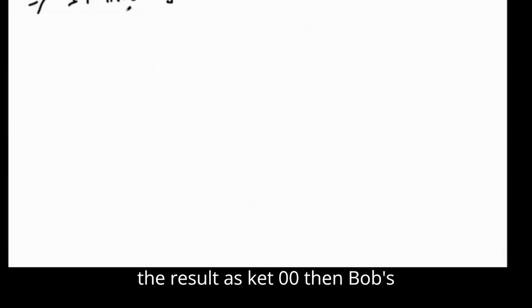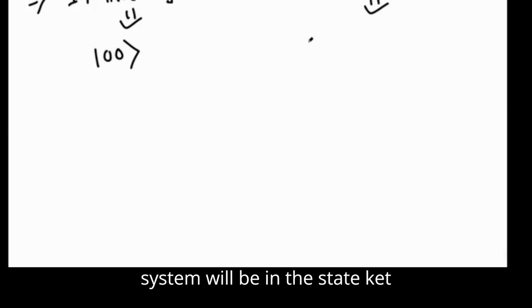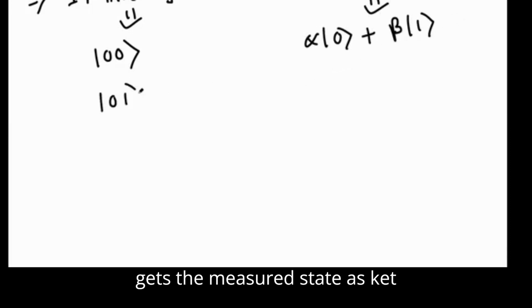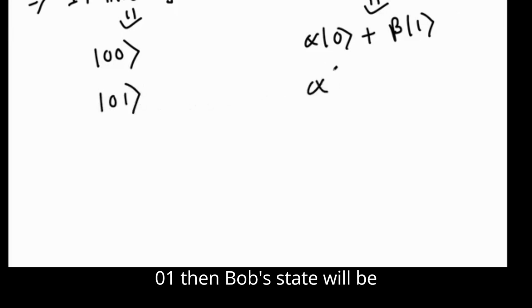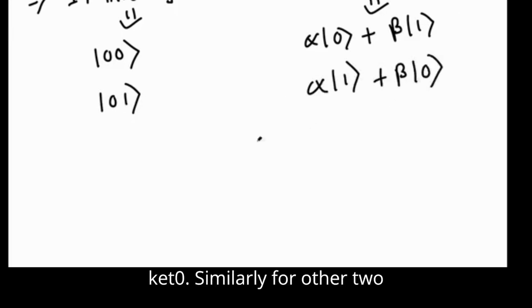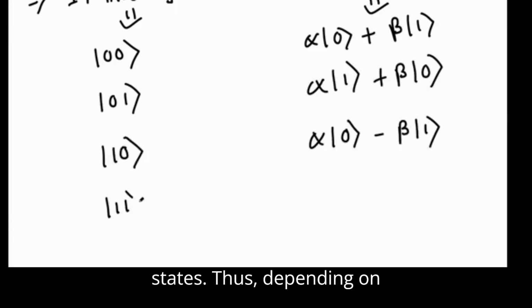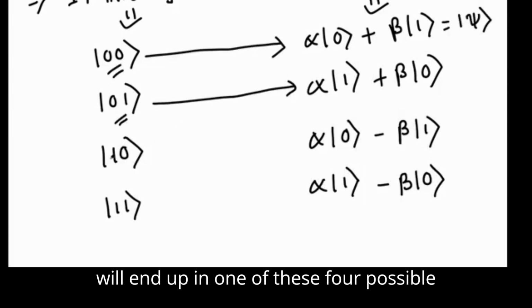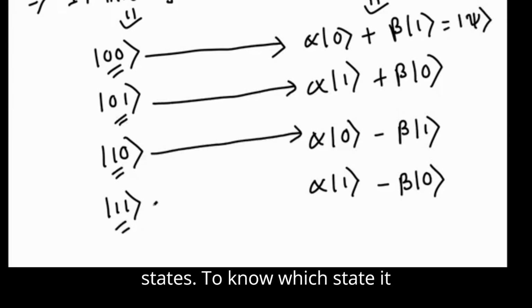Therefore, if Alice performs a measurement and obtains the result ket 00, then Bob's system will be in the state ket psi. Similarly, if Alice gets the measured state as ket 01, then Bob's state will be alpha ket 1 plus beta ket 0. Similarly for the other two states. Thus, depending on Alice's measurement outcome, Bob's qubit will end up in one of these four possible states.